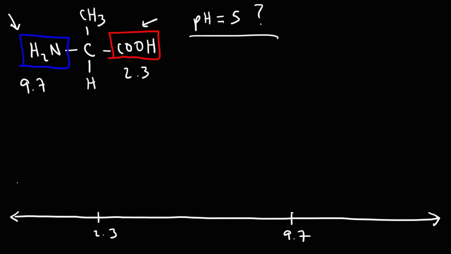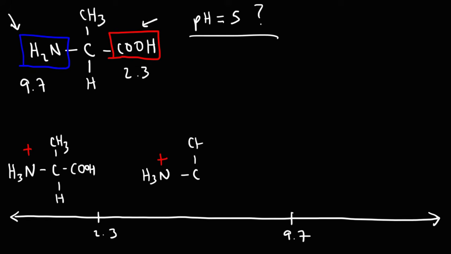So at a pH of less than 2.3, the amino group will have 3 hydrogen atoms, and the carboxylic acid will be the way it is. So when the pH is less than the pKa, the carboxylic acid is protonated. But when the pH is above 2.3, this hydrogen will be removed. So we're going to get this form. The amino group will still be protonated, but the carboxylic acid is going to lose the hydrogen because we passed its pKa value.